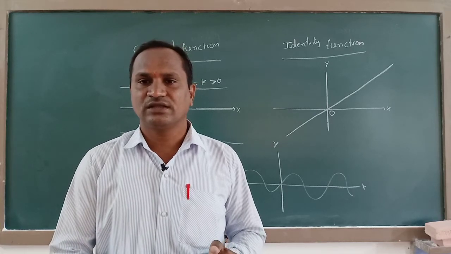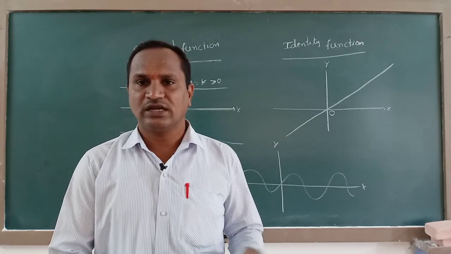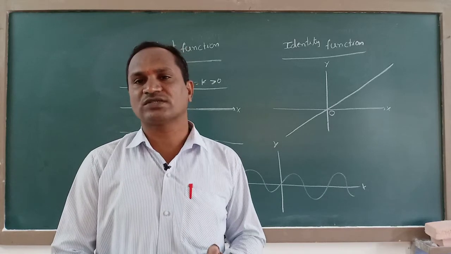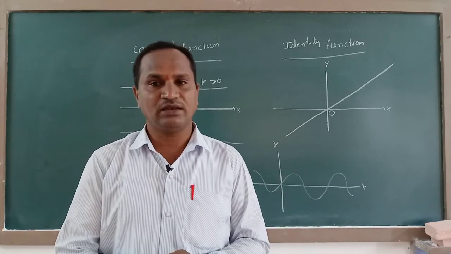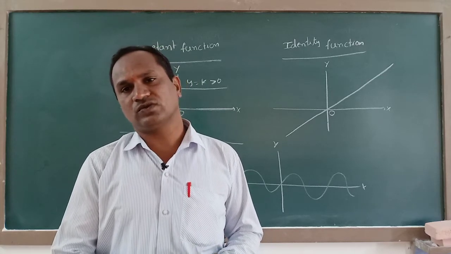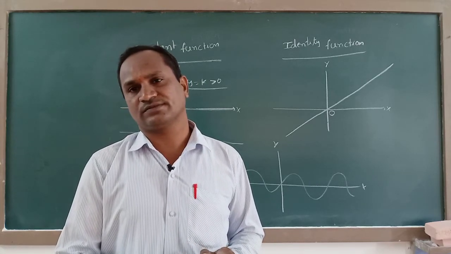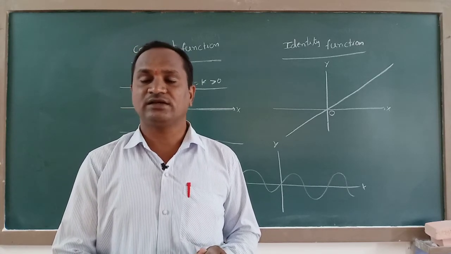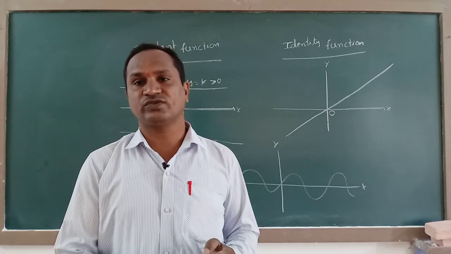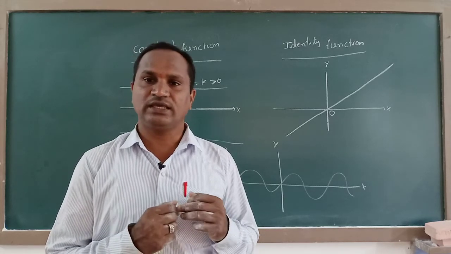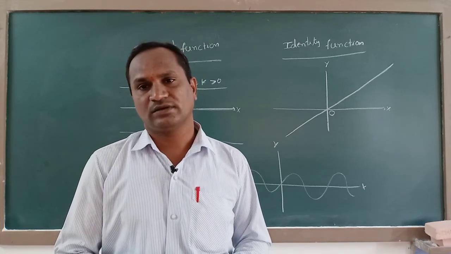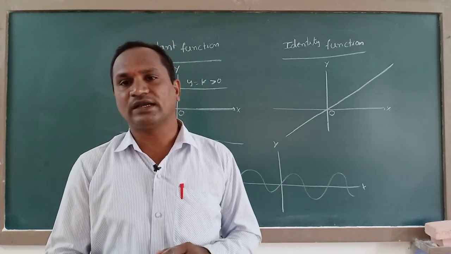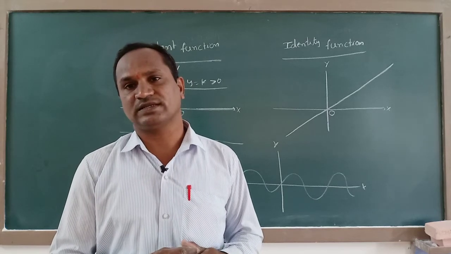The constant function, the identity function and even all types of trigonometric functions are always continuous functions. Even a polynomial function, y is equal to f of x, is always a continuous function at any real number. These are the important graphs of continuous functions.